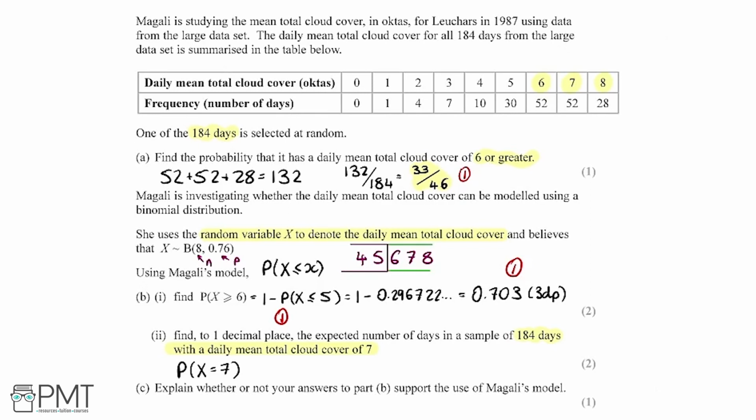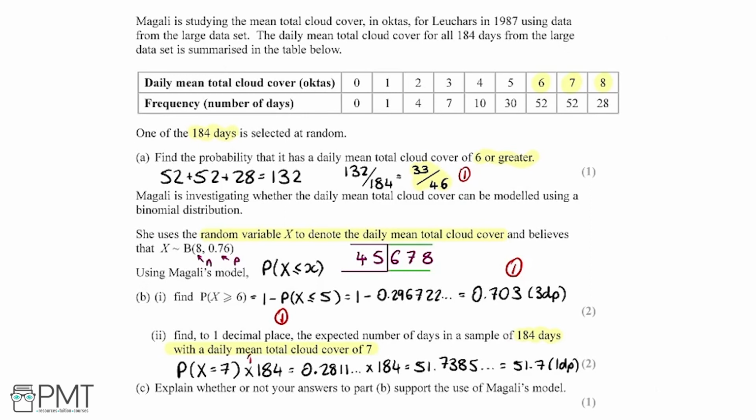But then, because we don't just want 1 day, we want 184 days, we're going to just multiply it by 184. So we can evaluate this in our calculator, this time using the binomial PD menu, setting x equal to 7, then using the same values for n and p as before, so 8 and 0.76. And doing that, we're going to get out from the calculator 0.2811... And we're going to multiply that by 184, which equals 51.7385..., which equals 51.7 to 1 decimal place.